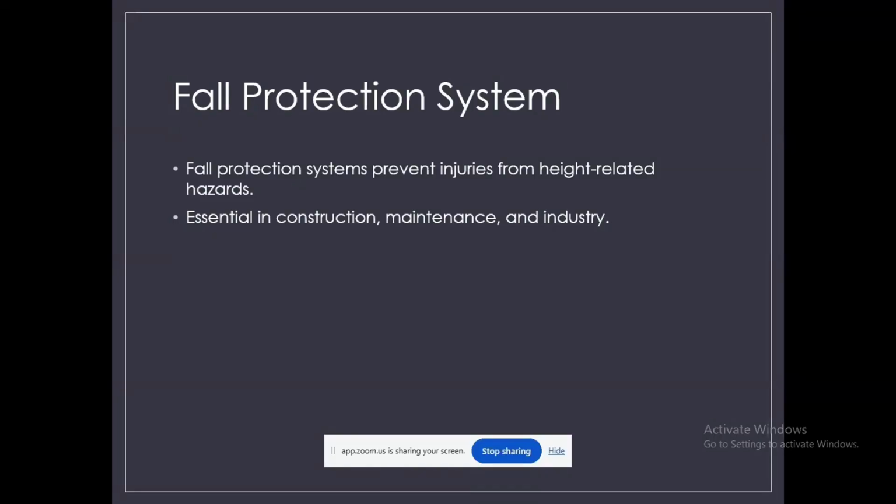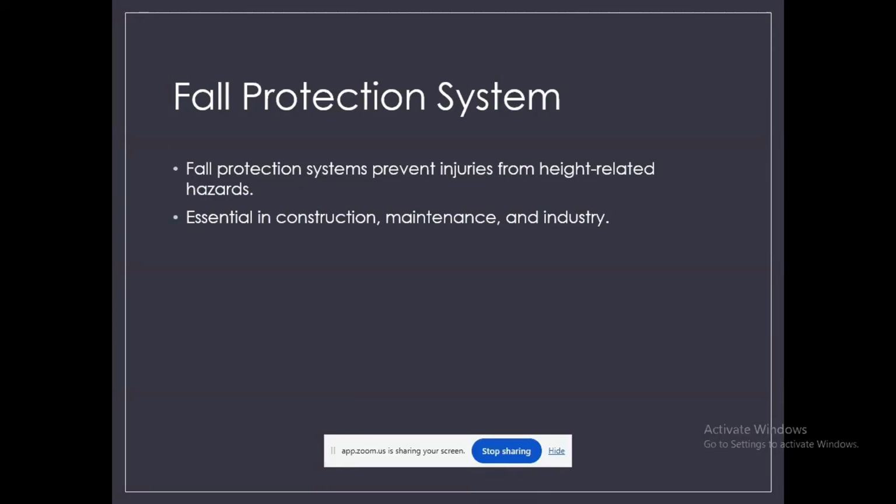For example, imagine a worker on a construction site installing roofing sheets on a building. If there is no safety harness, a simple slip can result in a fall from several meters, leading to severe injury, maybe even death. A fall protection system like a full body harness connected to an anchor point can stop the fall and save the worker's life.